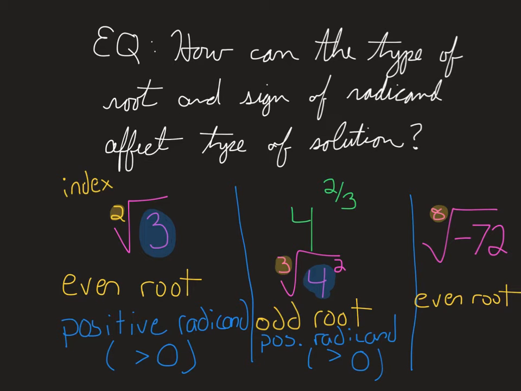In this last situation, our radicand is negative 72. So this is no longer positive because we have that negative sign in there. This is what we would call a negative radicand. So this is one that is less than 0. Just recapping, how do I figure out what the index is, whether that's even or odd, and then taking a look at your radicand and making sure you can identify if that is positive or negative.